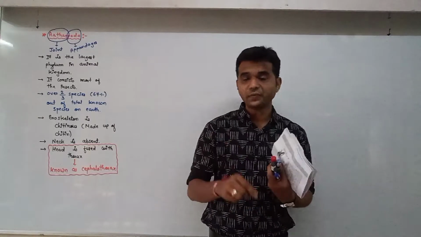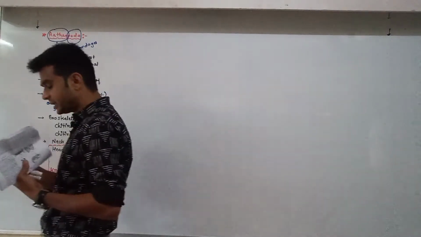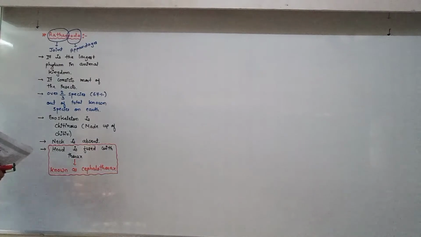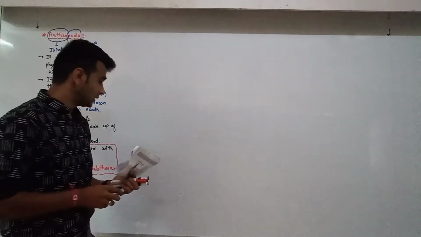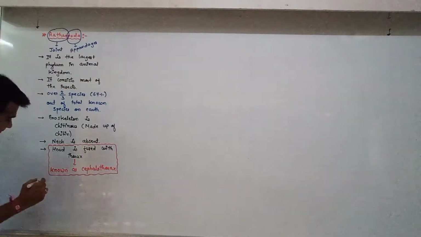Circulatory system is of open type. Now you remember this one. First circulatory system.